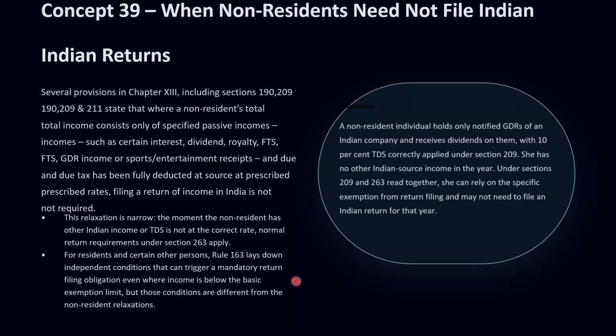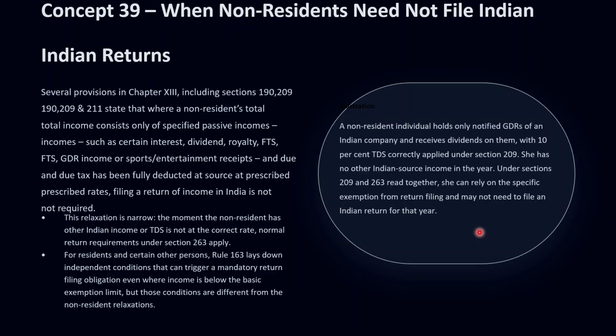For residents and some other non-resident situations, Rule 163 separately prescribes conditions such as high value foreign travel, large electricity consumption, or high TDS or TCS that can trigger a mandatory return filing, even where the income is below the basic exemption limit. But those are distinct from this non-resident passive income relaxation.